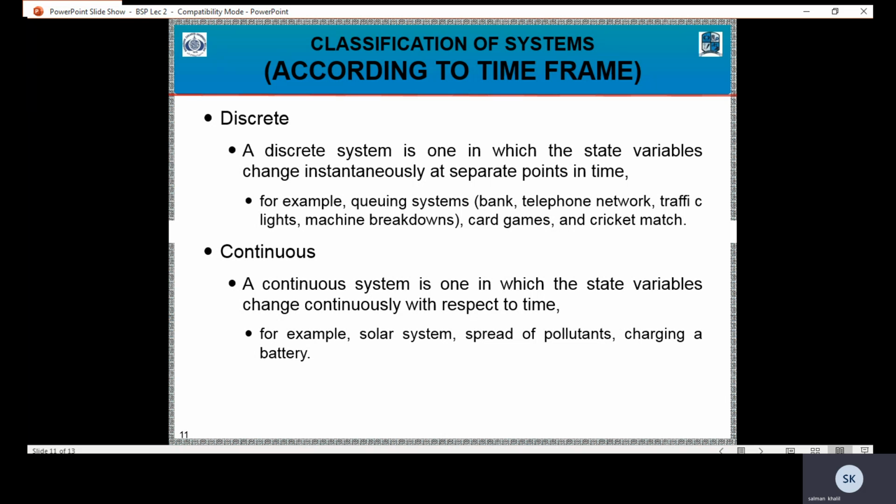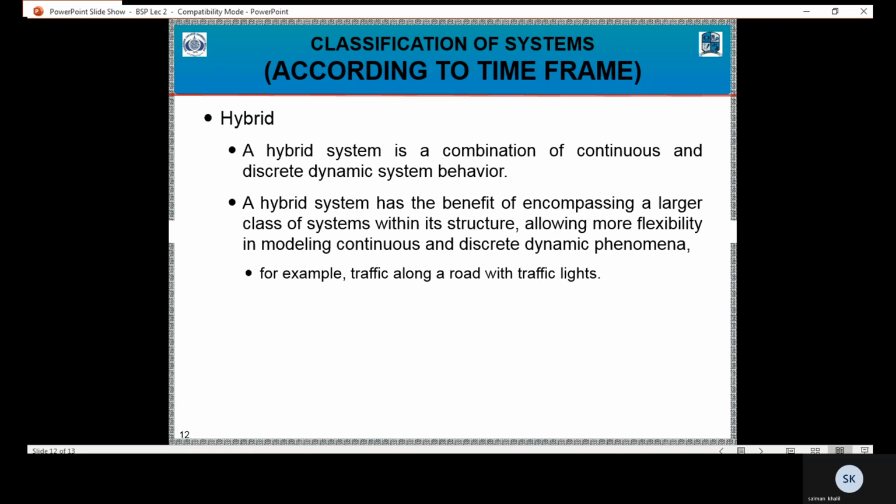Continuous. A continuous system is one in which the state variables change continuously with respect to time. For example, solar system, spread of populations, charging a battery. According to time frame, a hybrid system is a combination of continuous and discrete systems.